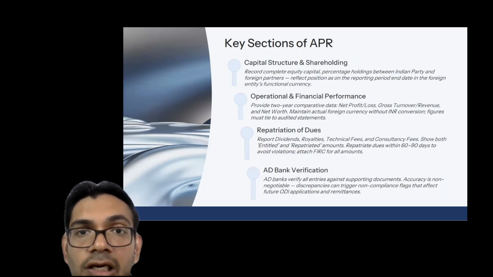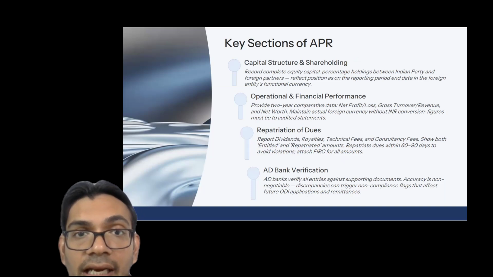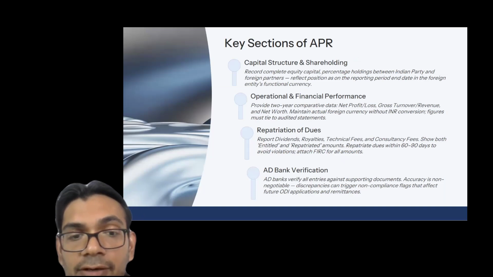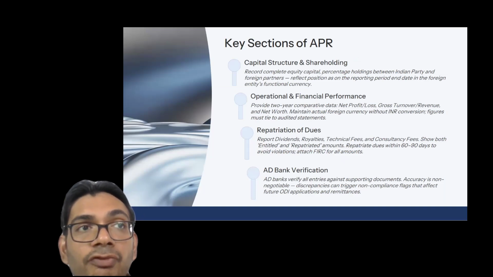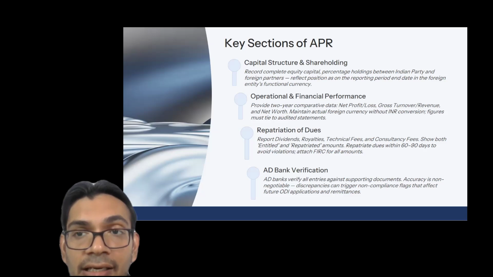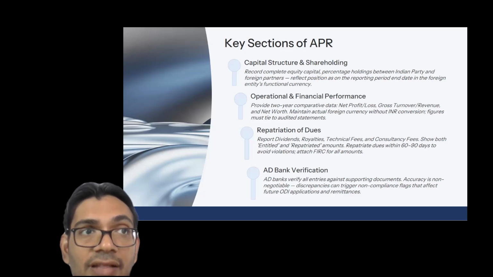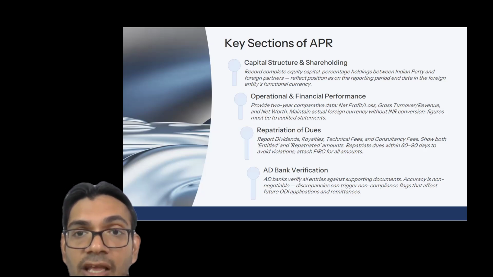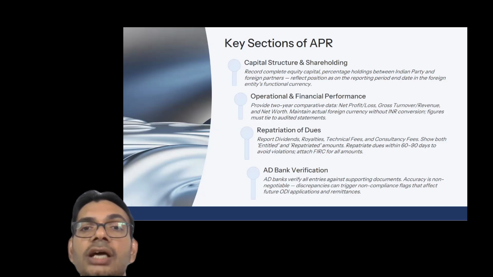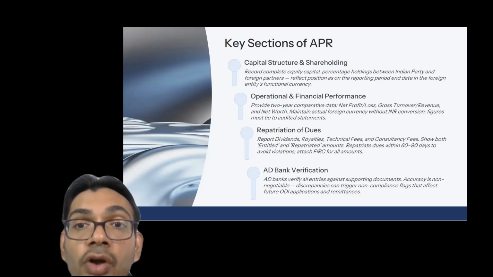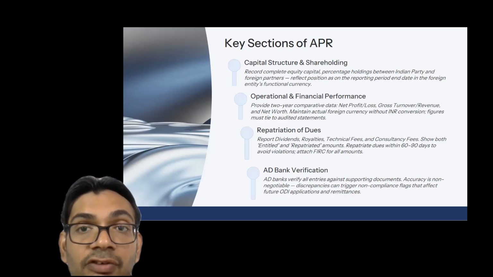So in this particular section, we have to record the complete equity capital, the percentage of the Indian entity in the foreign partners. That means the shareholding of the foreign entity which is being held by the Indian entity. It may be 100% or less than 100%. So we have to specify that too in terms of number of shares and the amount also. And we have to make sure that the amount which has to be mentioned is in the foreign entity's currency, right? It is not in USD, it should be in the local currency of the foreign entity.